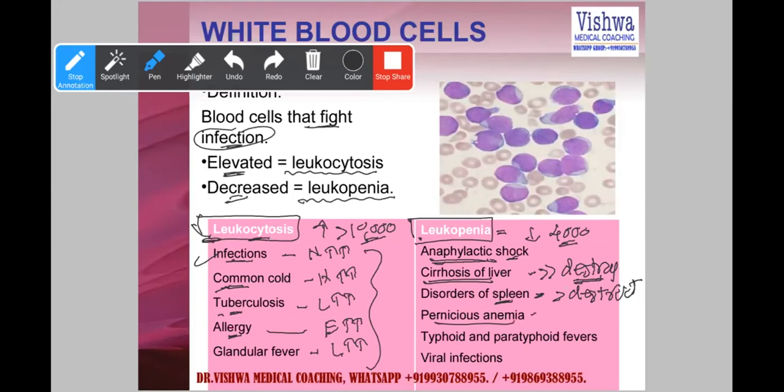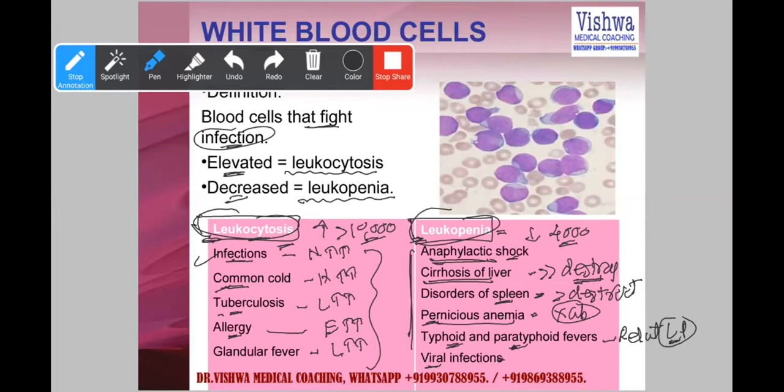Pernicious anemia, again, the raw materials are not getting absorbed. Typhoid, paratyphoid fever, we can have relative or paradoxical leukopenia, or in chronic viral infections or acute viral infections. So leukocytosis is more common than leukopenia, but leukopenia is dangerous. Leukocytosis is diagnostic or protective.